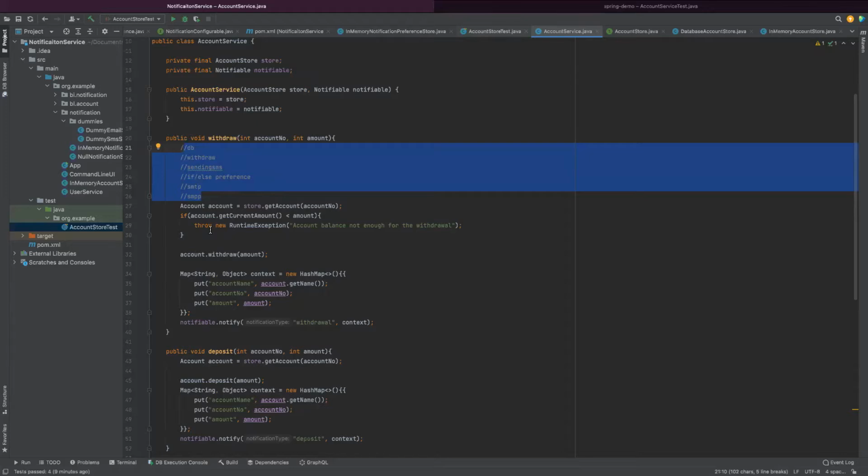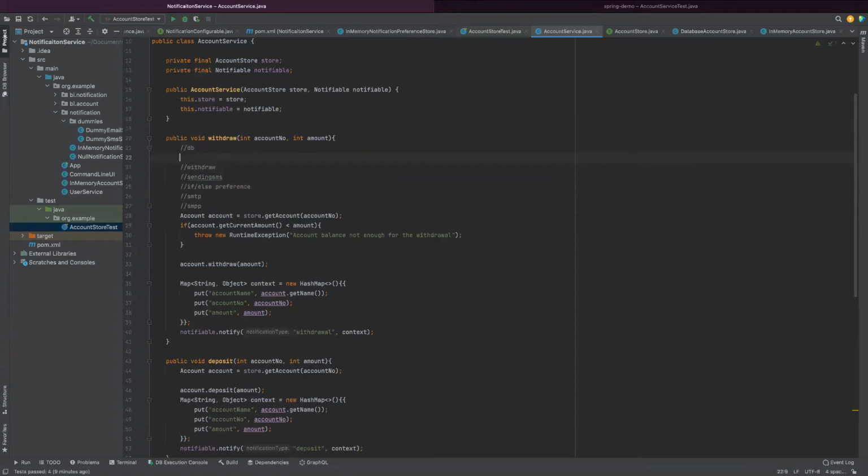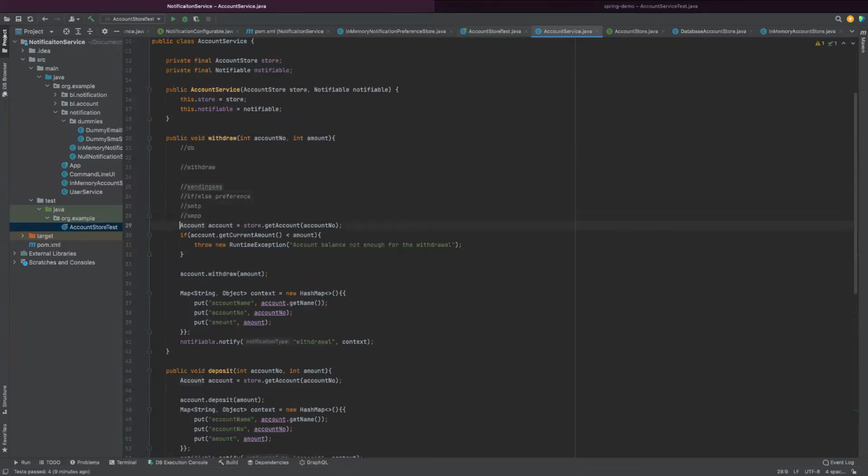So what will I do? I'll be thinking how to decouple things. Okay, this is too much, I have to decouple. What is my focus? My focus is withdraw. I am using a set of interfaces or contracts to isolate the withdraw from all these things.